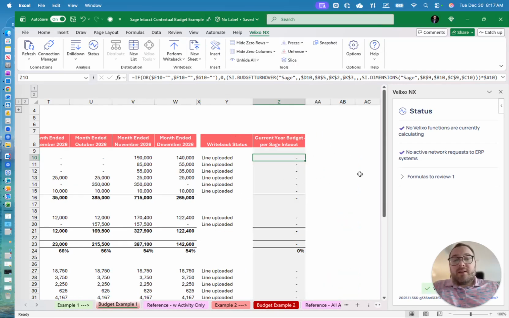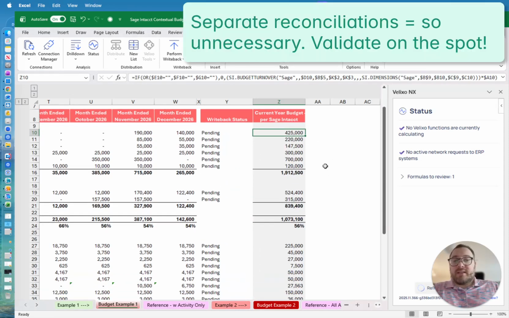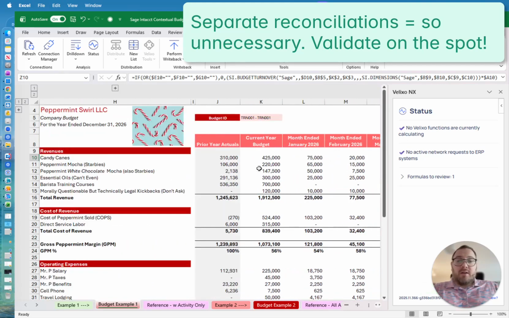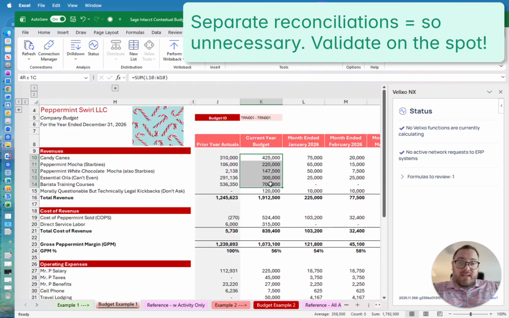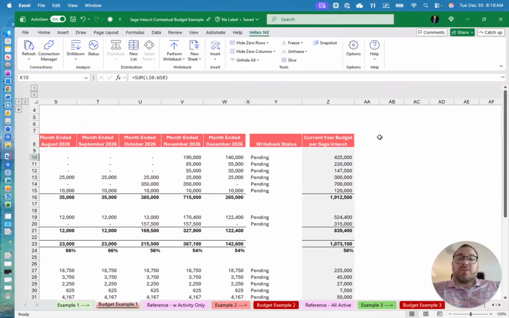Now, being an accountant, I don't trust it. I want to make sure that this is actually right. Well, I can simply refresh my tab. And the numbers that are sitting in Sage Intacct have returned back. So I can see, here's the numbers that are sitting in Intacct. Oh, those look a lot like the numbers that I sent to Intacct. So we're good there. And that workflow is seamless, all without switching context.